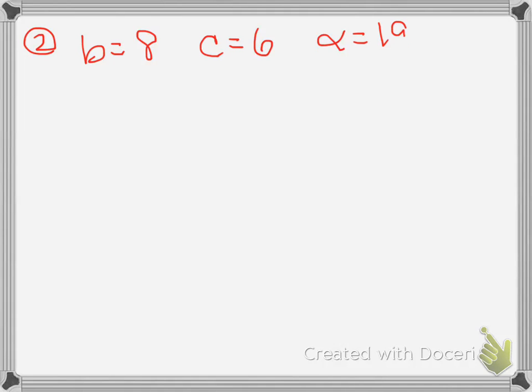Now, go ahead, take a second, try example 2, following example 1 that we just did. Pause the video and come back once you have all the answers and let's check them. I'm giving you alpha as 19.2 degrees, B as 8, and C as 6. Set it up, give it a try, come back and check your answers.